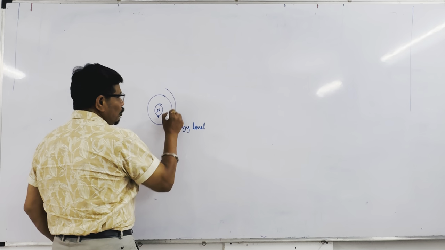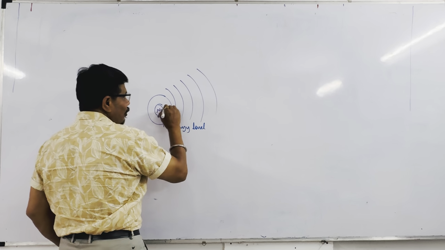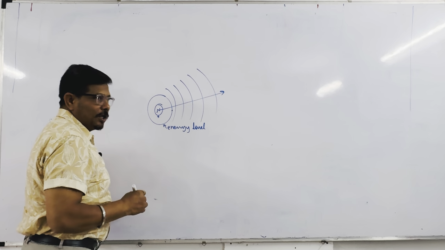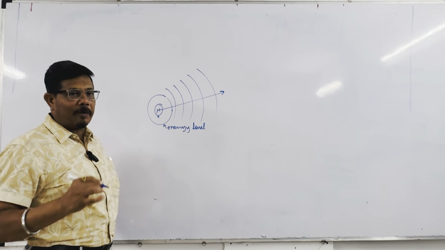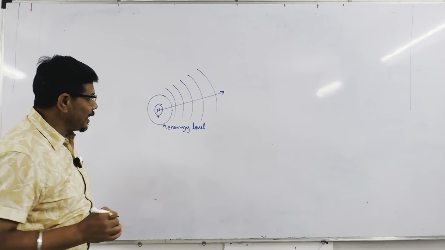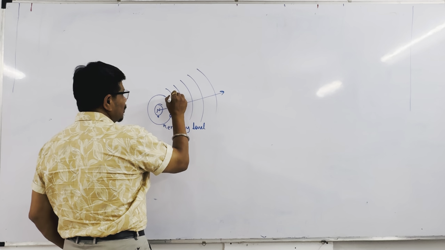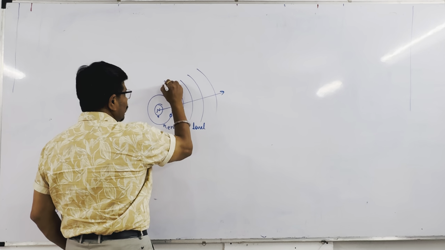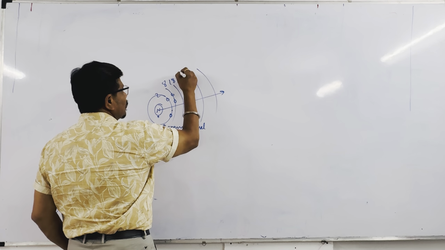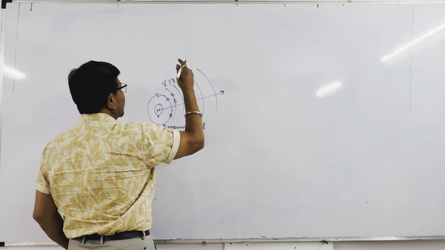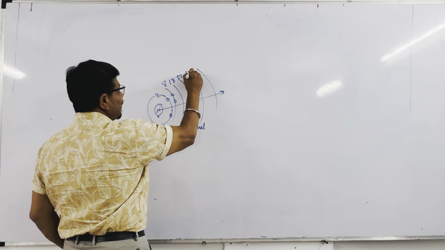And in this way, you will have a number of orbits, and as you go away from the nucleus, the number of electrons increases and the distance of the orbit from the nucleus increases. In the first orbit, there are only 2 electrons, then 8 electrons, then 18 electrons, then 32, and so on.